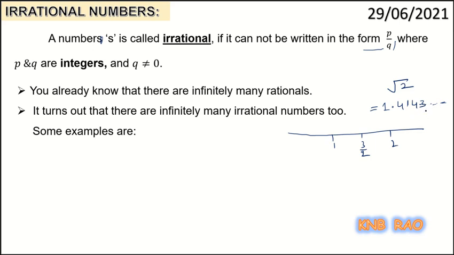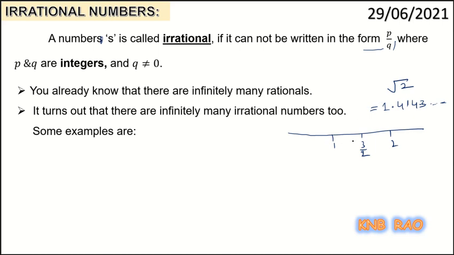This is what I explained to you in your class 8. So, a number whose decimal form is neither ending nor repeating, such a number exists between 1 and 2. So, this is an irrational number. This is an example of an irrational number.